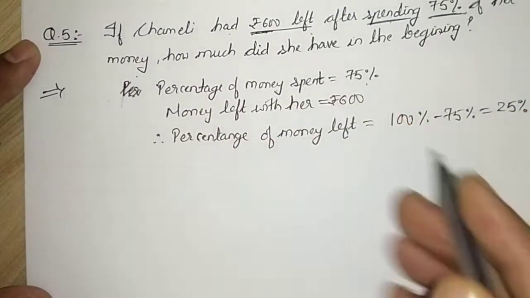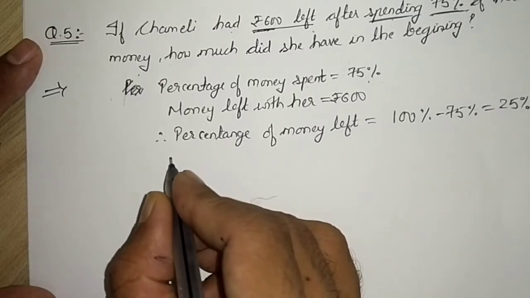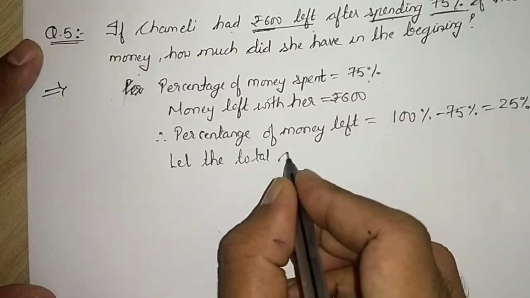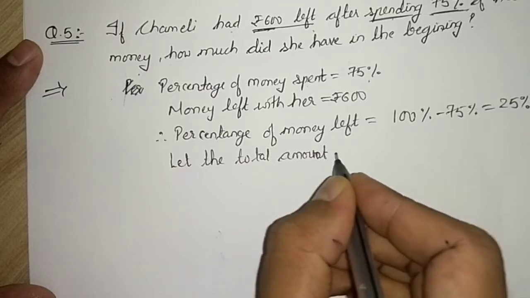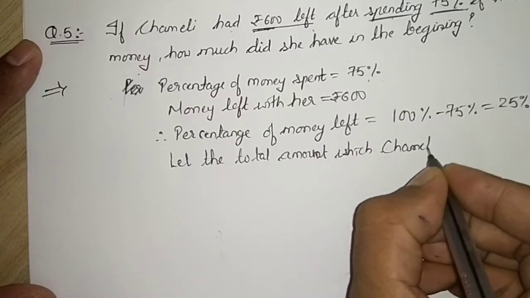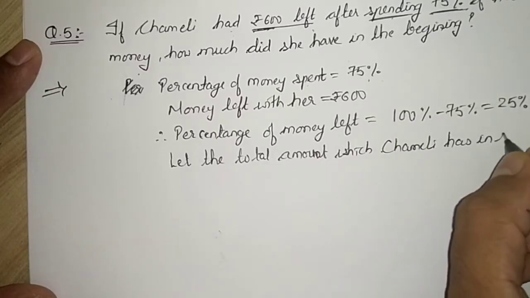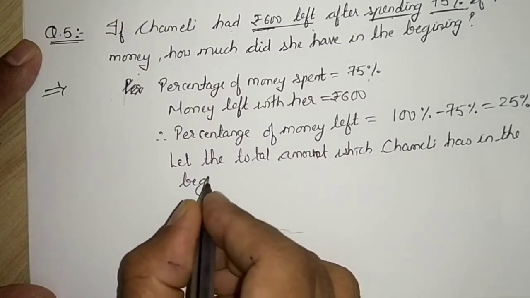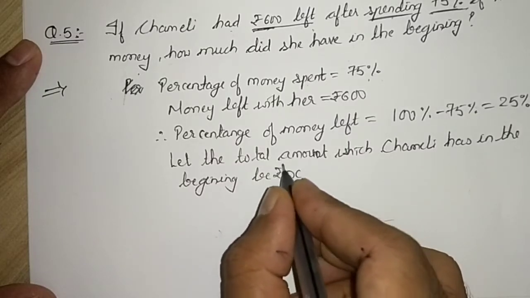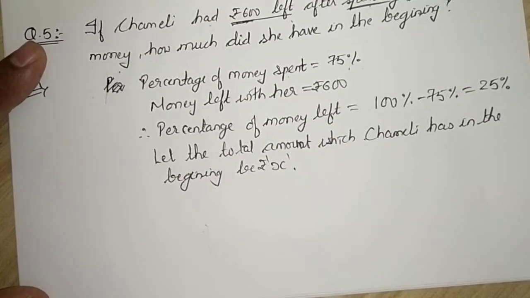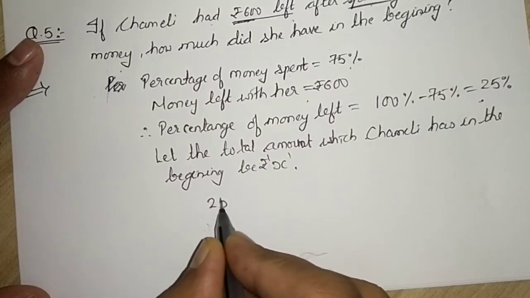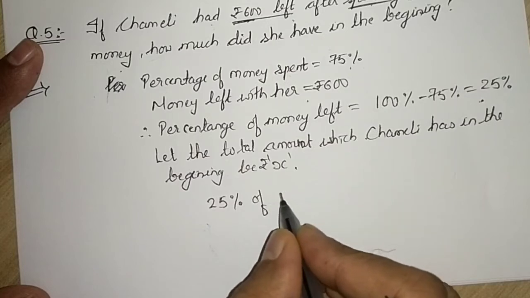We will solve as we have solved the previous question, but we will write first, let the total amount which Chameli has in the beginning be rupees X. Now definitely we are having the left money and percentage of left, so we will write 25 percentage of the total money.